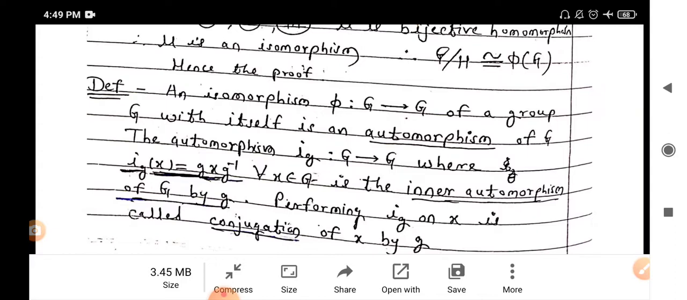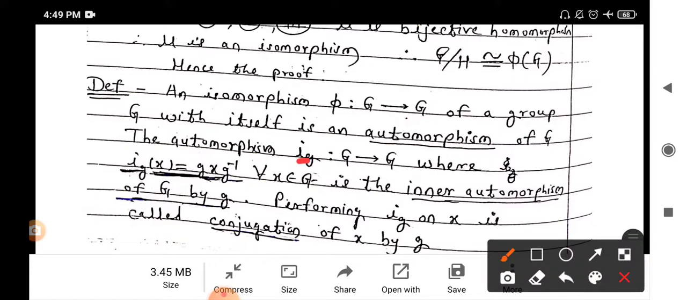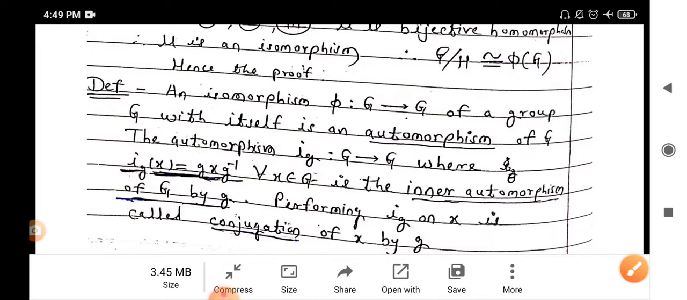An isomorphism phi from G to G, the same group G to G, of a group G with itself is an automorphism. The automorphism denoted by Ig from G to G, where Ig of x is defined as gxg inverse for every x belongs to G, is called the inner automorphism of G. Then performing Ig on x is called conjugation of x by g.